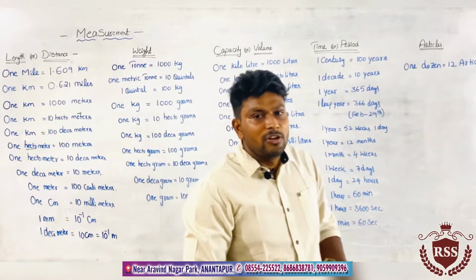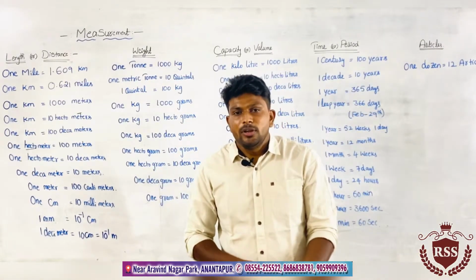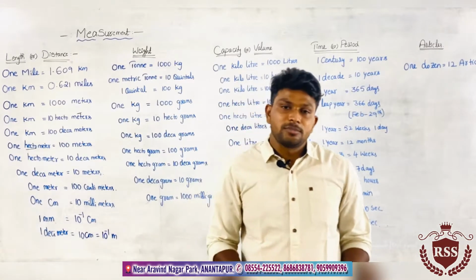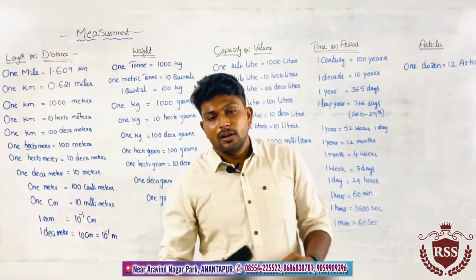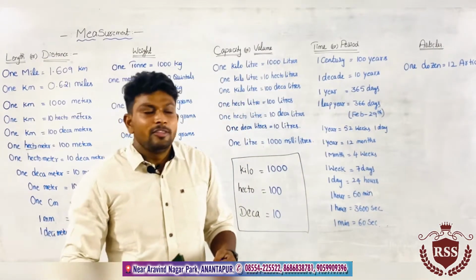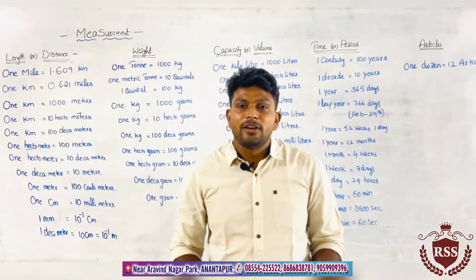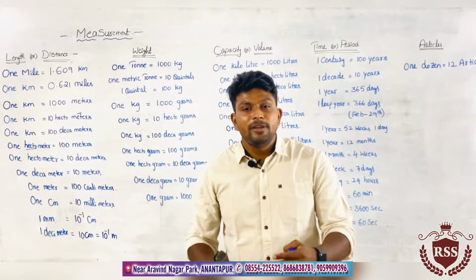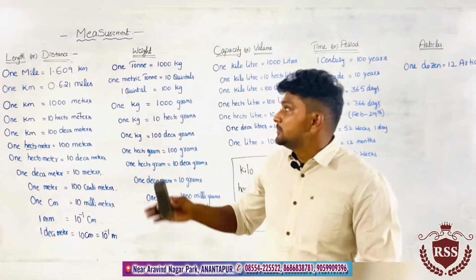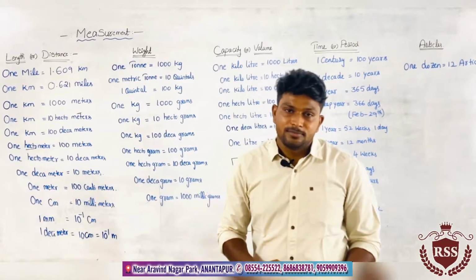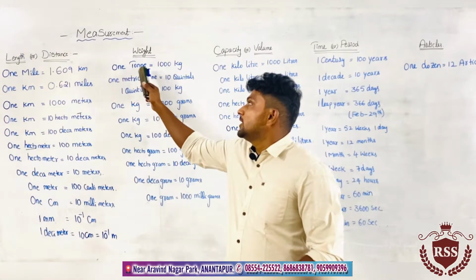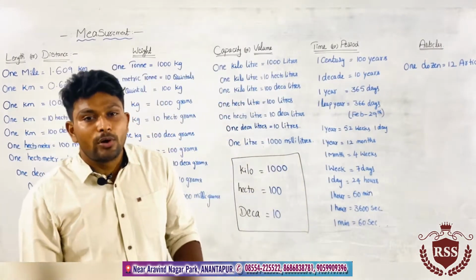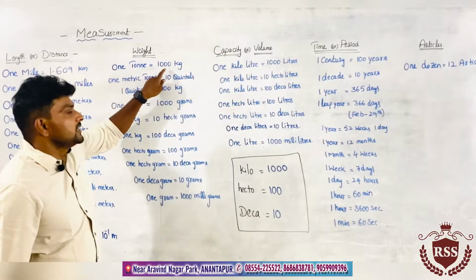Next, coming to weight. Normally we use weight. For example, if you go to the shops, we measure quantities in kilograms. If the quantities are large, for example the weight of elephants, they will not be measured in kgs; they will be measured in quintals or tons. 1 ton means 1000 kg, where kg means kilogram.